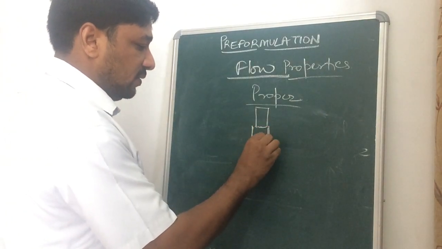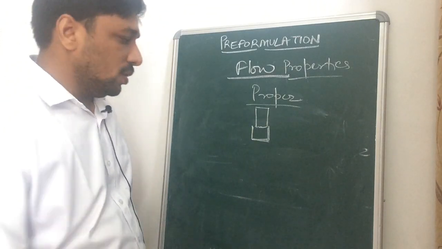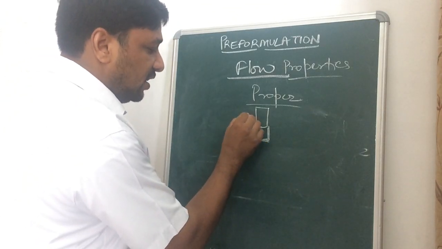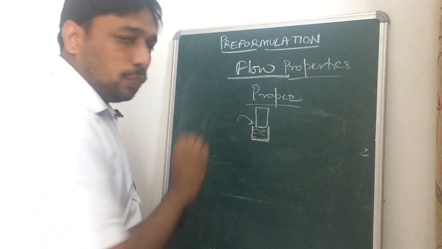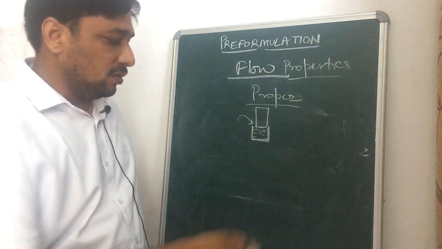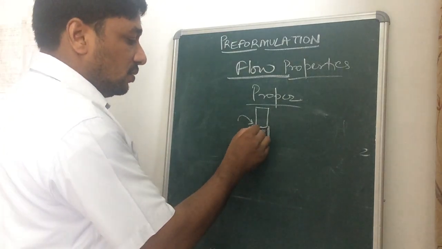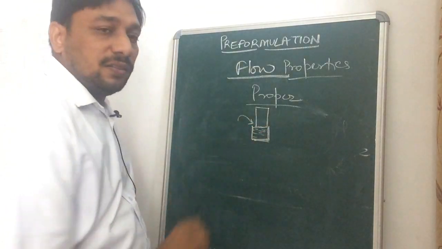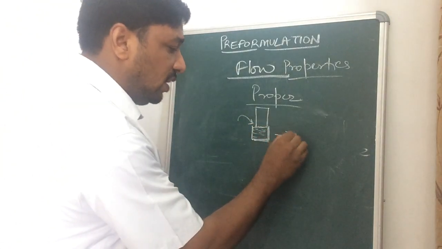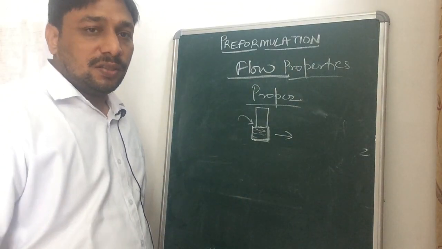If there is an obstacle in the flow and the die cavity is not filled properly with the medicament, the formulation material, then we will not be able to make a good tablet.